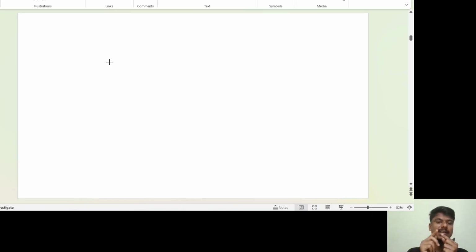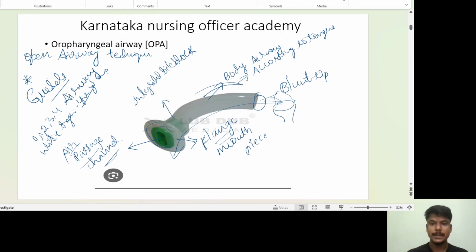First you have to keep the tip of the oropharyngeal tube, can you see here, the tip is here. The flange should be placed at the angle of the mouth or lip, and the tip should be placed toward the angle of the jaw. If it fits, or comes out extra, you can use the proper size based on this technique, from the angle of mouth to the angle of the jaw. So I'm going to write here.